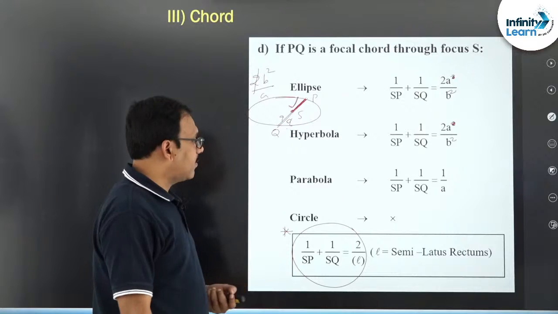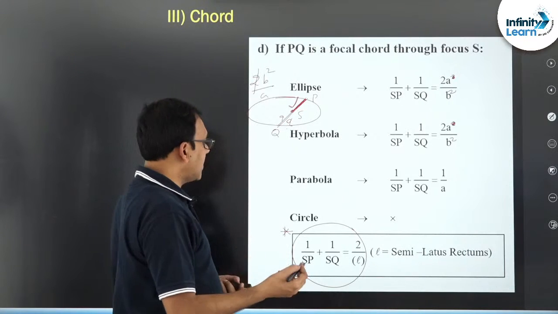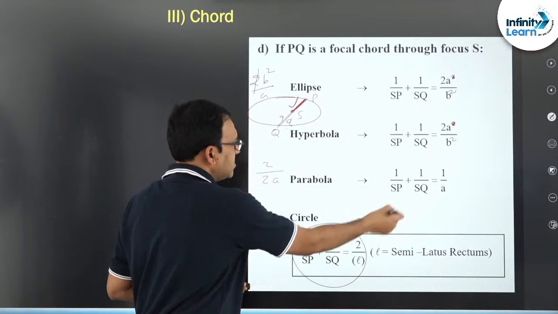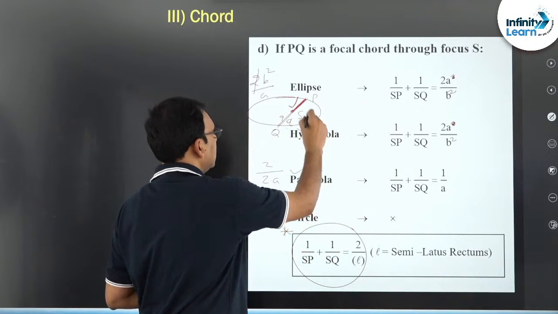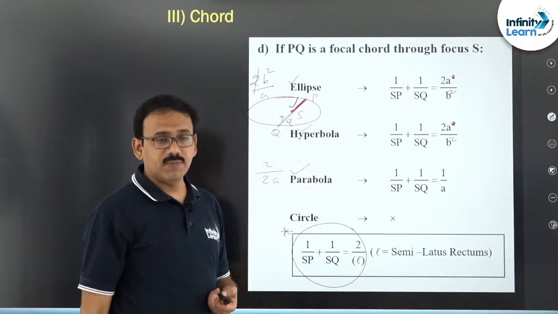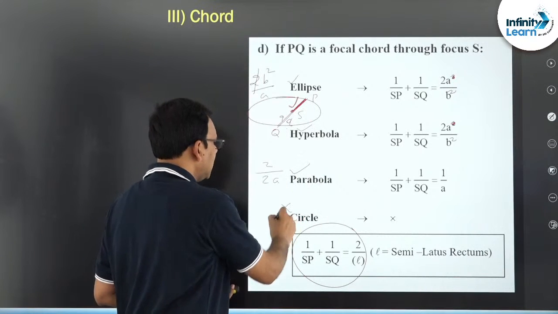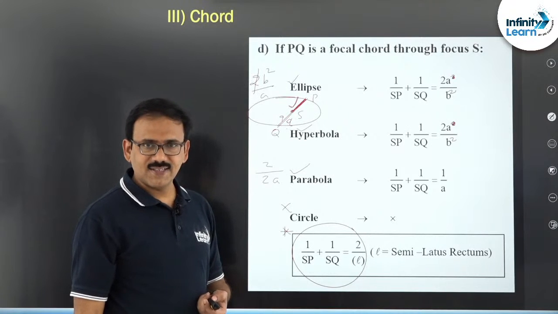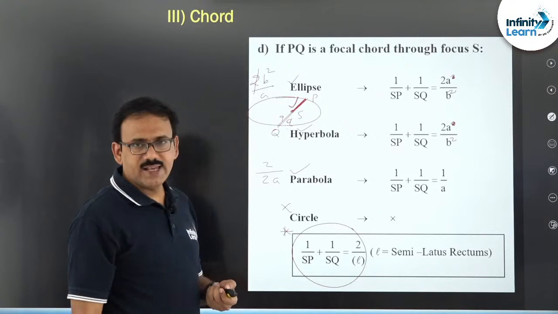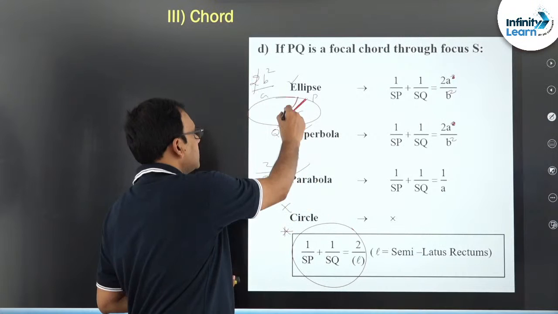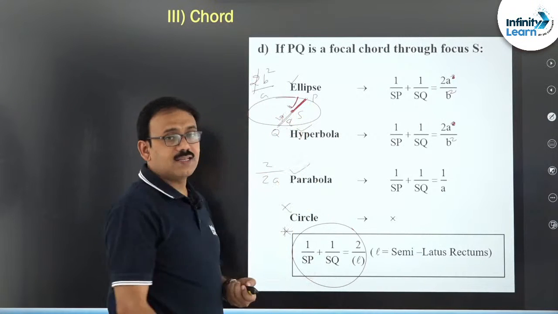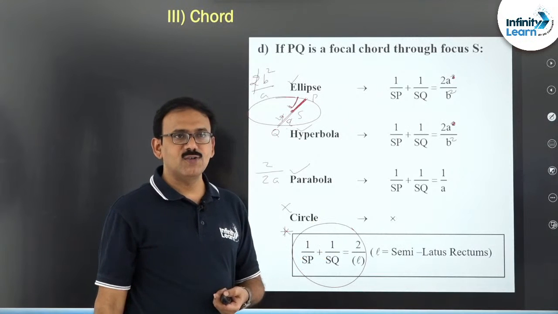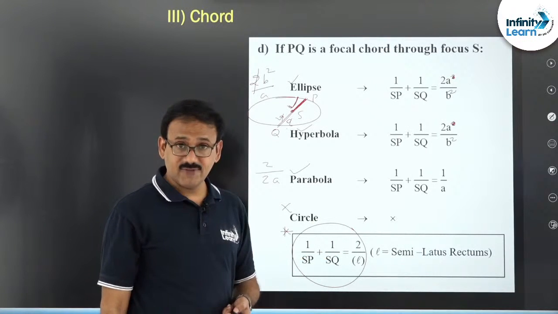Whereas in case of parabola, the semi-latus rectum is 2a. These are the three formulae which you need to remember especially. Whereas in circle there is no term called focal chord, so no formula is given there, right, fine, clear friends. So, as far as these two lengths are linked in a problem, immediately recall 1 by SP plus 1 by SQ is equal to 2 by L, clear friends.